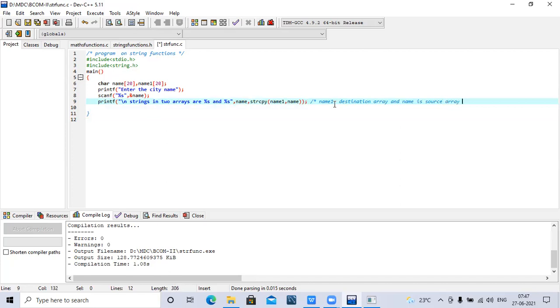You have to specify two parameters here. We earlier discussed what a parameter is. These are the parameters. The values which we are passing to the functions are called the parameters or arguments.